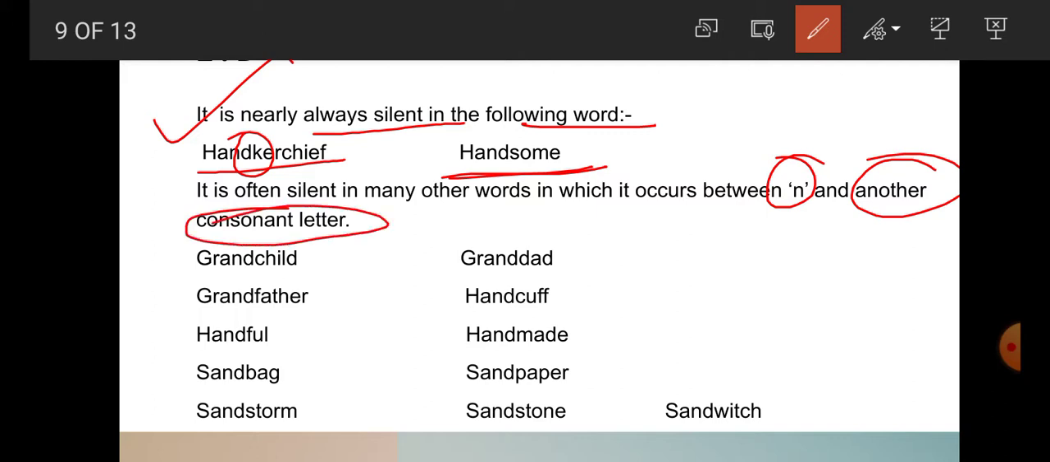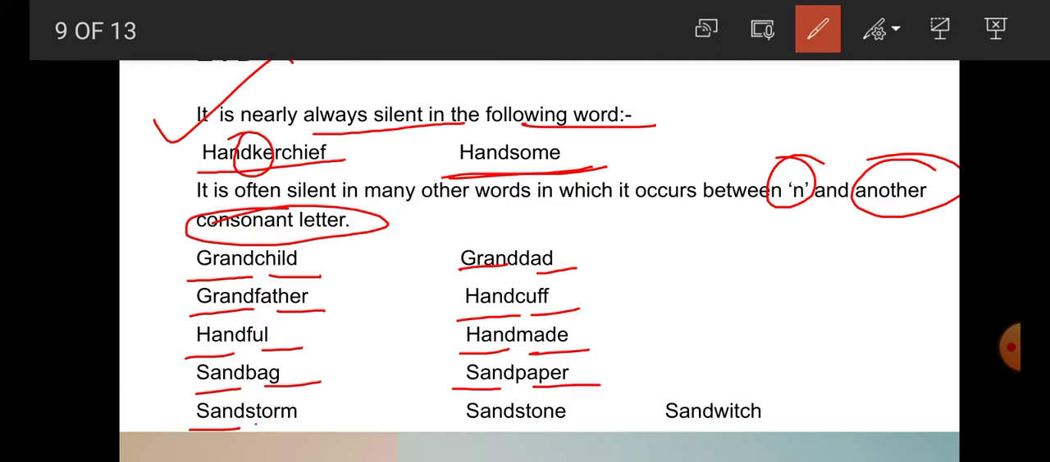N and another consonant letter. For example, grandson, grandchild, grandfather, granddad, handcuff, handful, handmade, sandbag, sandpaper, sandstorm, sandstone, sandwich. So students, sometimes we make a mistake in pronouncing these words.